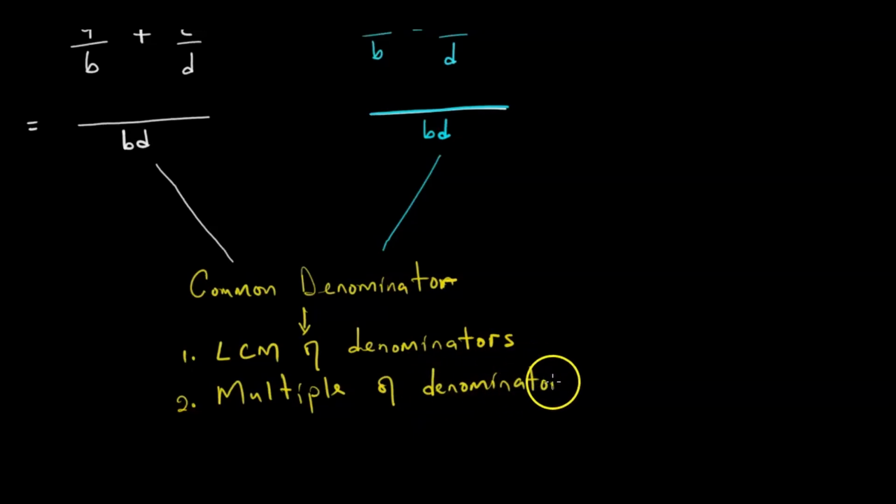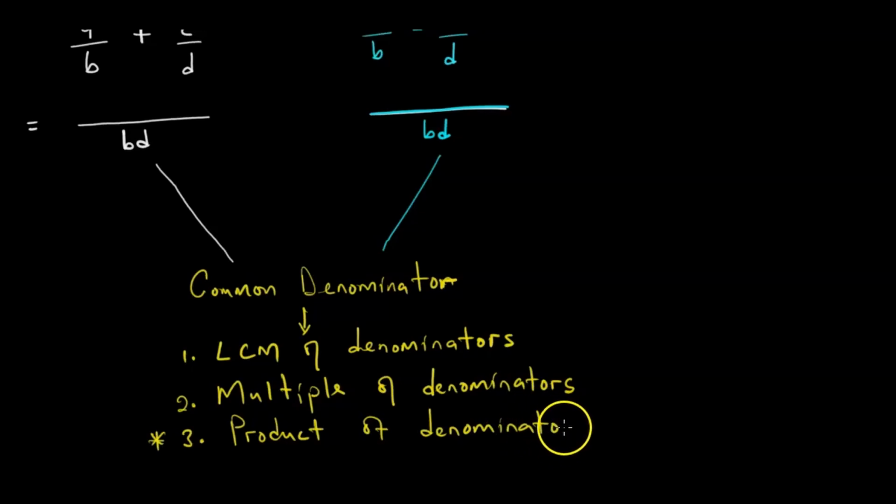Or rather, and this is most common, it can be a product of denominators. So I recommend that you remember it as the product of denominators.